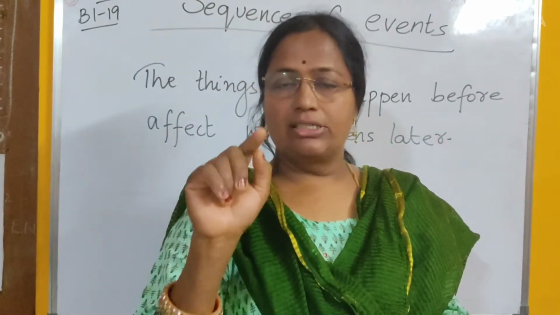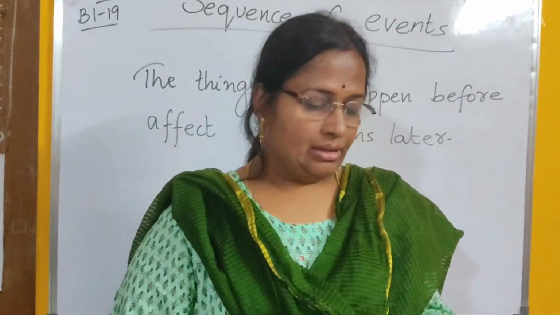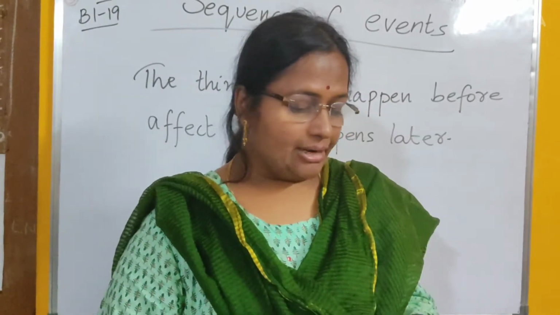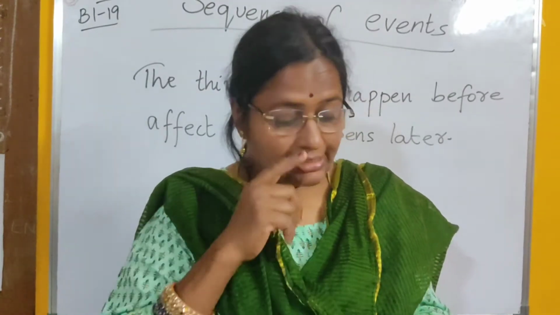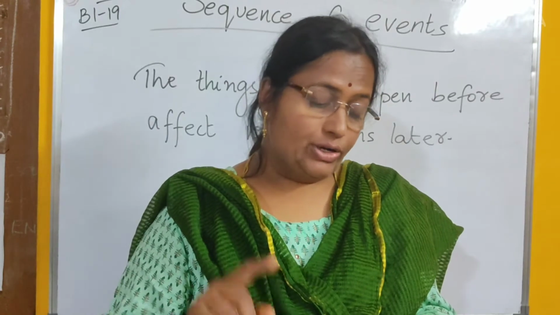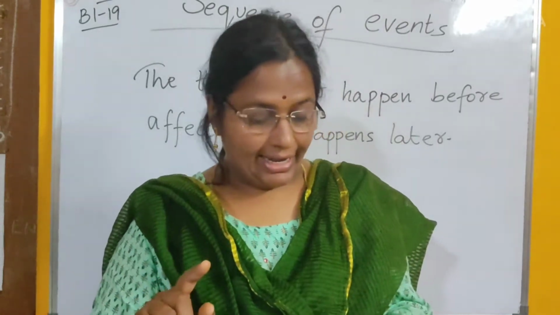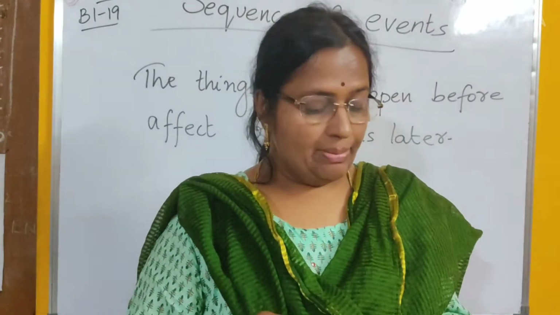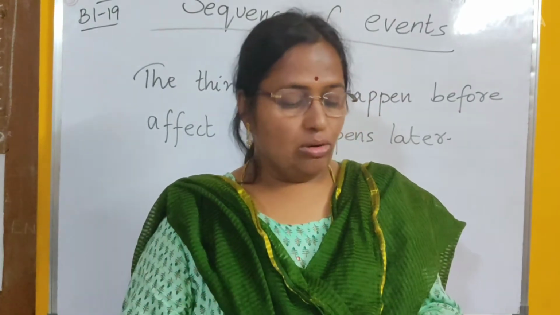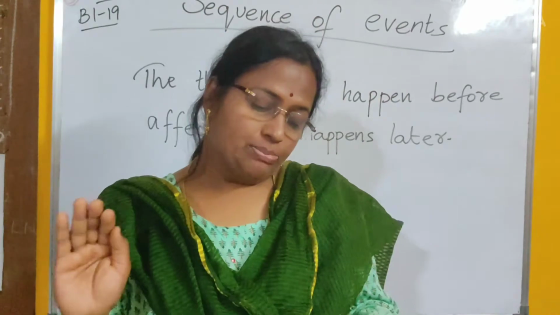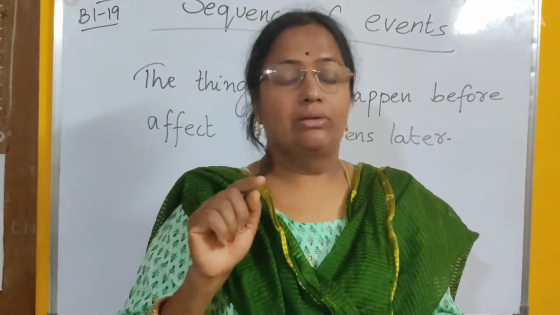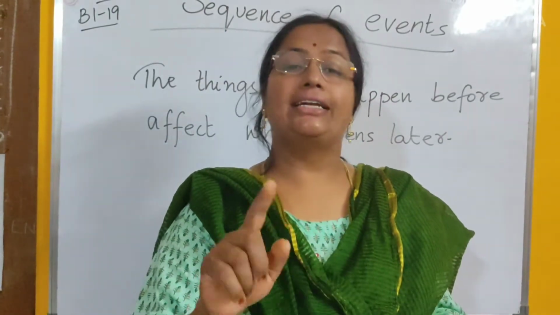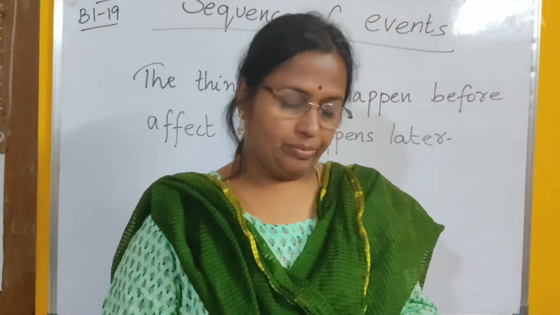So, next to that sentence, you put number 1. Then, what should come second? Second sentence is the last one: during her school holidays, Farah's parents took her to Delhi. So, next to this sentence, you put number 2.